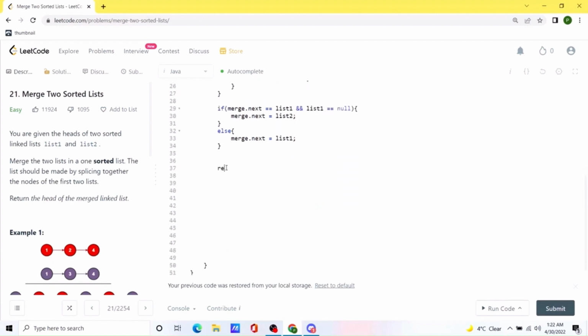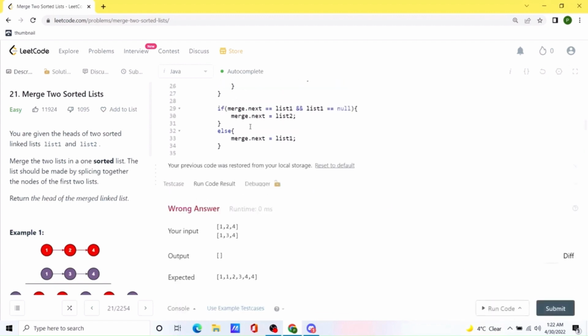And in the return we are actually going to return dummy dot next, and this should give us the head value. So let's try to run this code.